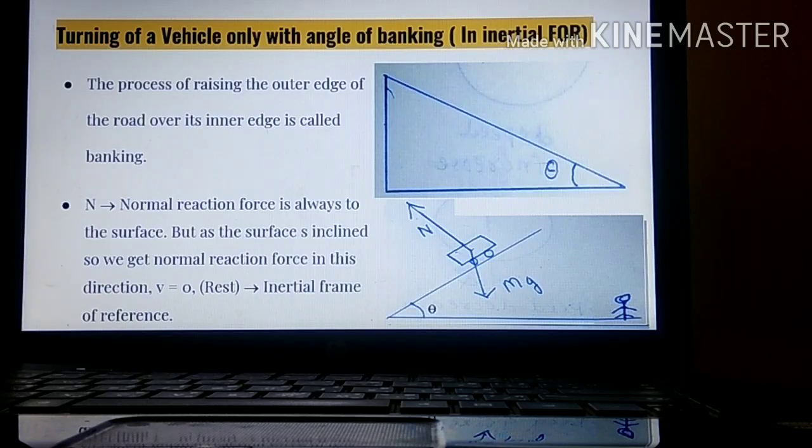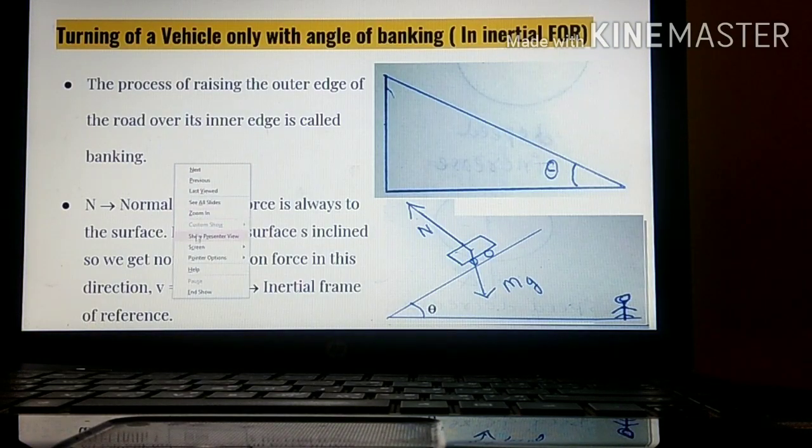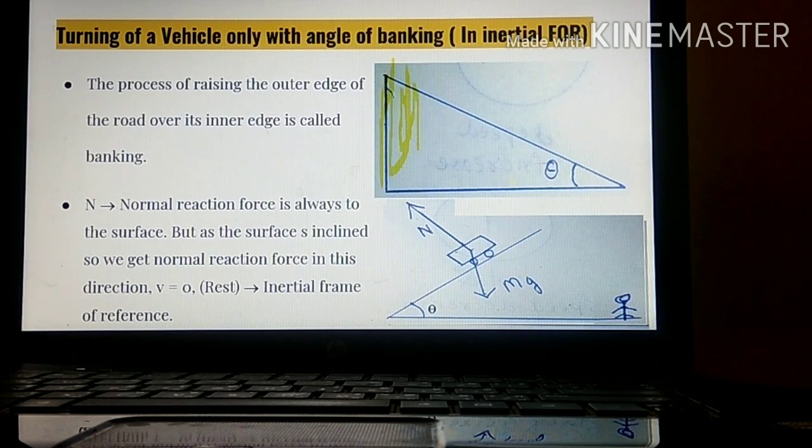Now, when this word banking comes, first of all, we should know what is meant by banking. Banking means the process of raising the outer edge. This is the outer edge. It has been raised to a certain height higher than the inner edge. This is called banking, and this road is called a banked road.